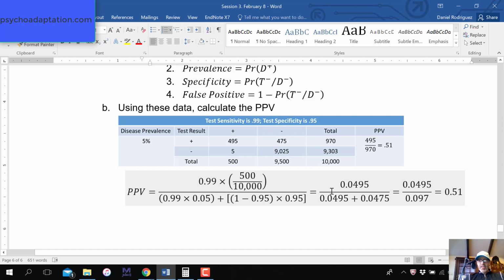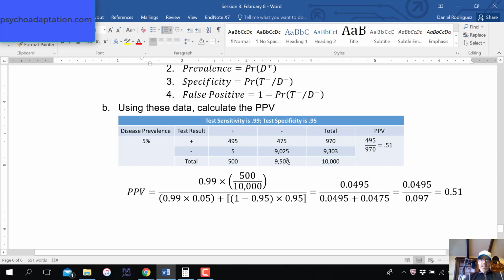So that's your numerator, which is 0.0495, and your denominator is the total probability of testing positive. Right, this is testing positive. You can test positive and be disease positive. That's your sensitivity. Or you can test positive and be disease negative. Now you'll notice that the specificity of a test is the probability of testing negative given one is disease negative. That would be 9025 divided by 9500.